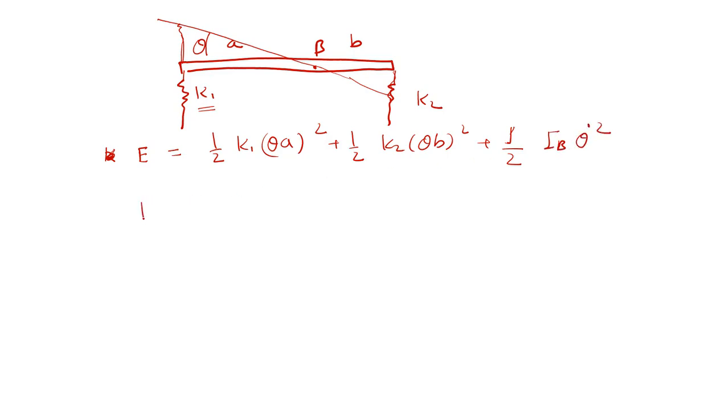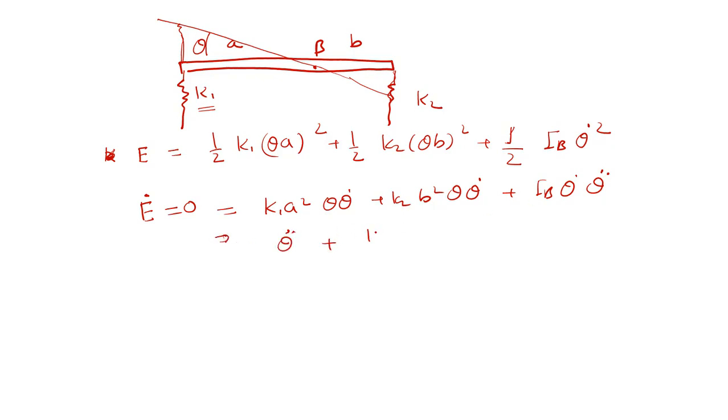If I differentiate with respect to time and make it 0, I get K1 A square theta dot plus K2 B square theta dot plus I_B theta dot theta double dot, which gives theta double dot plus (K1 A square plus K2 B square) upon I into theta equals 0.